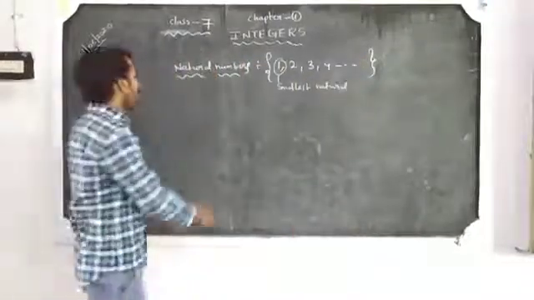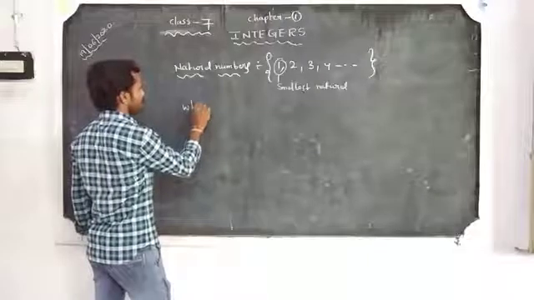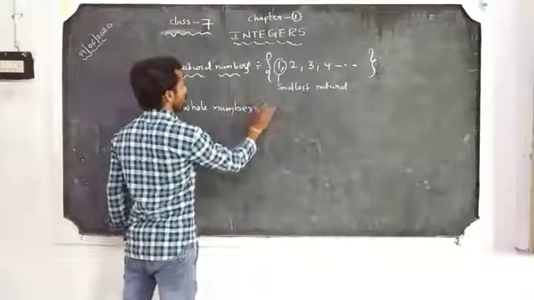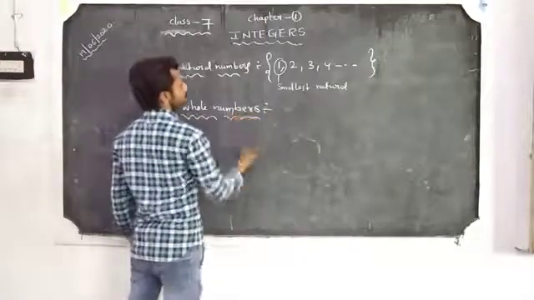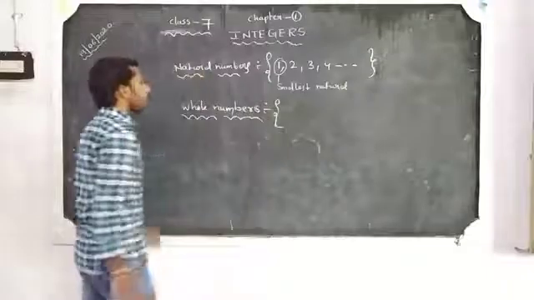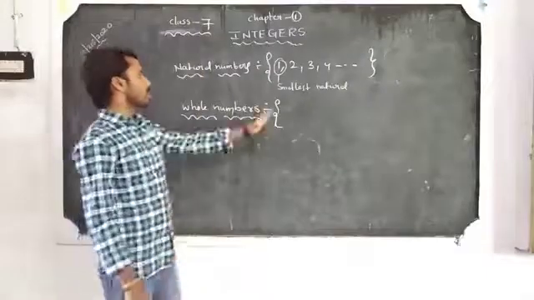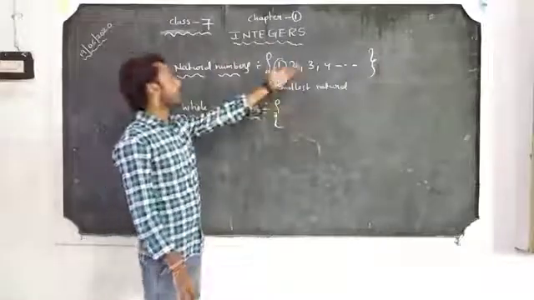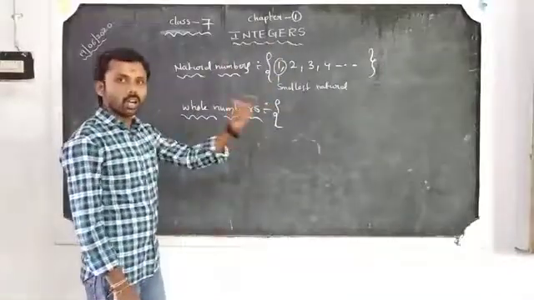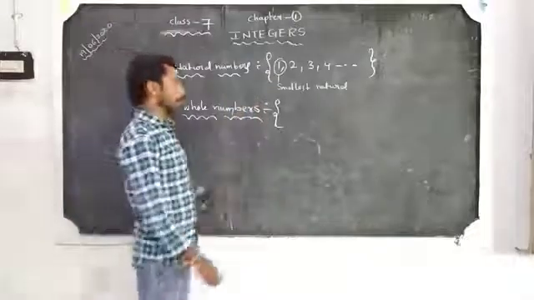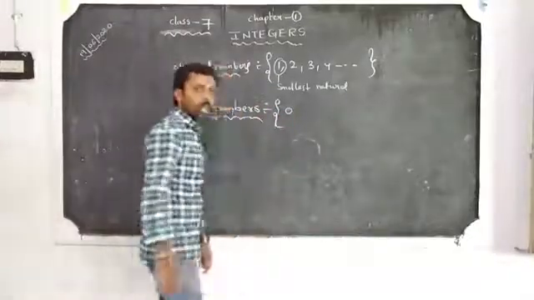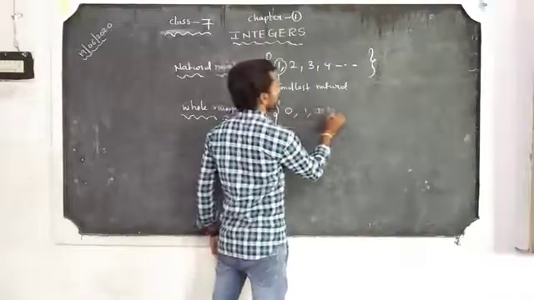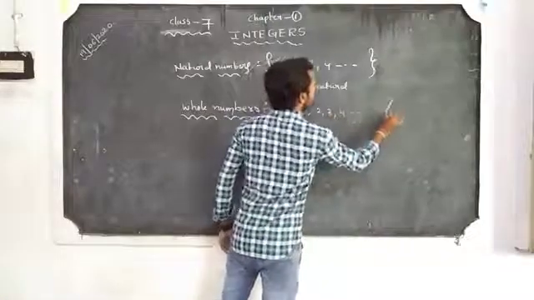Next one, whole numbers. What are whole numbers? Whole numbers mean 0 including the natural numbers. Zero and the natural numbers together are called the whole numbers. So, whole numbers start with 0: 0, 1, 2, 3, 4, and so on, to infinity.